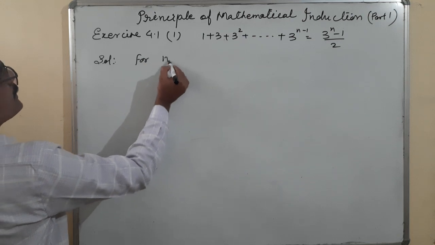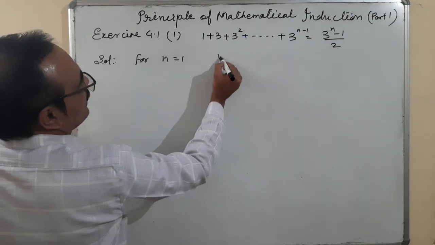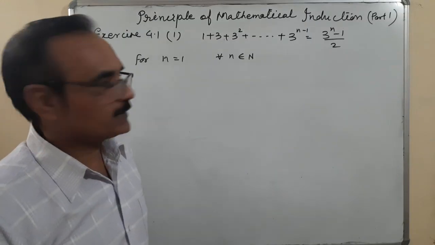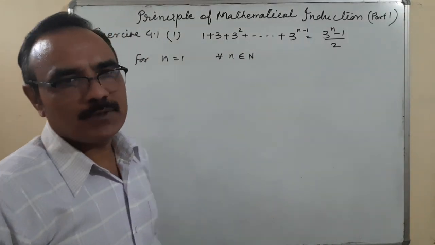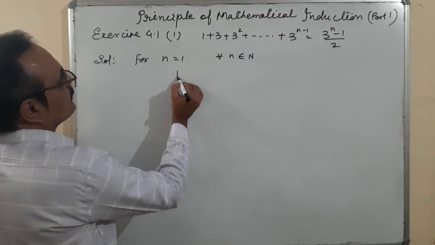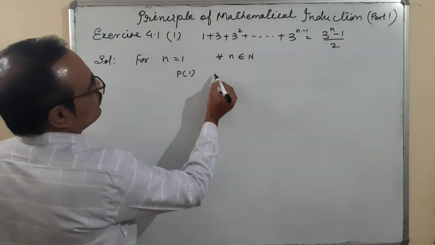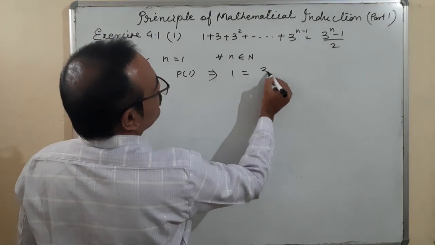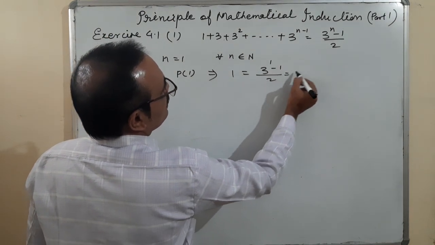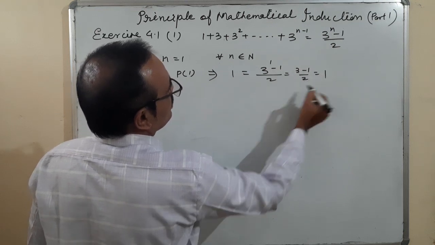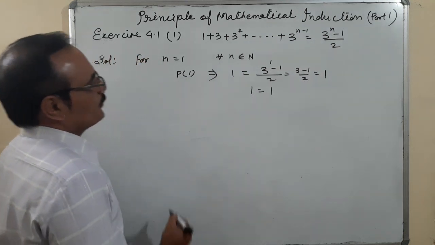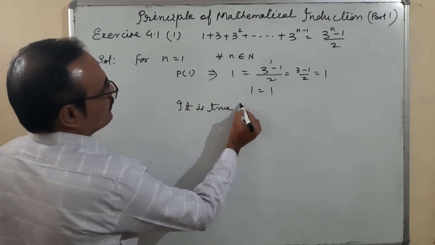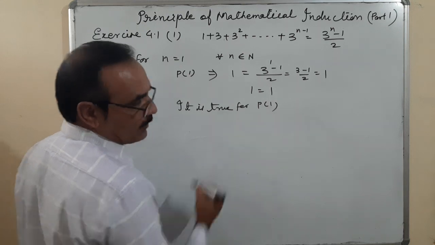For n is equal to 1. For every n belongs to N, this N is always the set of natural numbers. N is equal to 1. That means we are going to check P of 1. P of 1, what does it mean? P of 1, that is the first term 1, is equal to here (3 to the power 1 minus 1) upon 2. 3 minus 1 upon 2, that is 1. So 1 is equal to 1. Okay. It is true for P of 1.